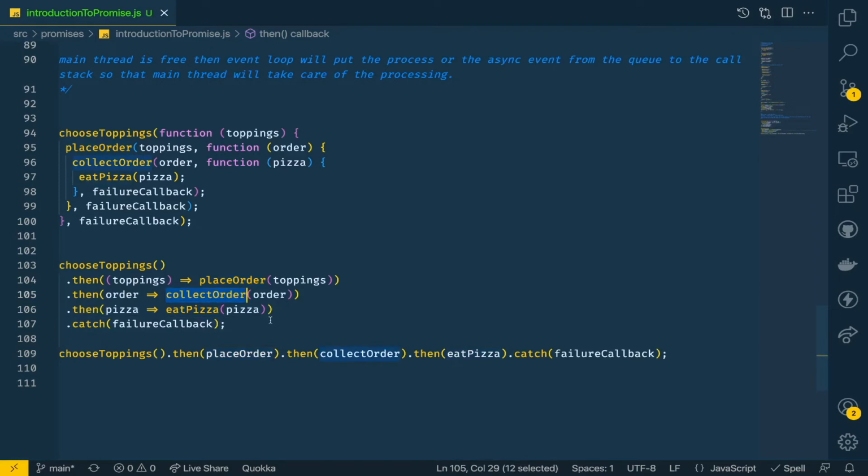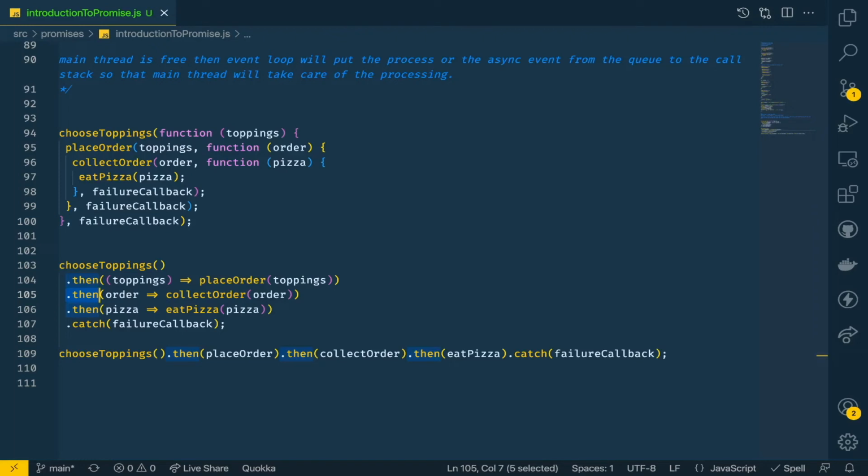So that is the importance of promises: we can chain multiple asynchronous actions through promises, and these actions occur one after another. This has been possible through the then block. And again I'll repeat, the then block returns a new promise. So whatever is returned from the then block is a new promise, and that promise will get resolved only when we use another then block to resolve that. So we'll do a small recap of what we have discussed.